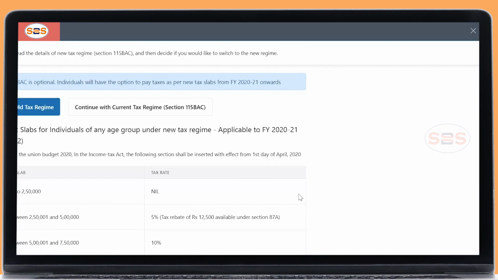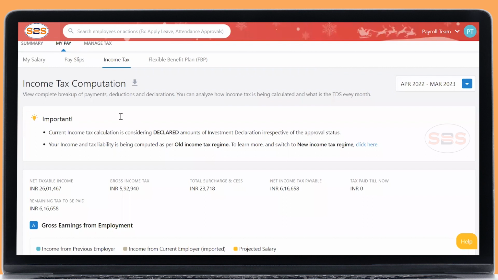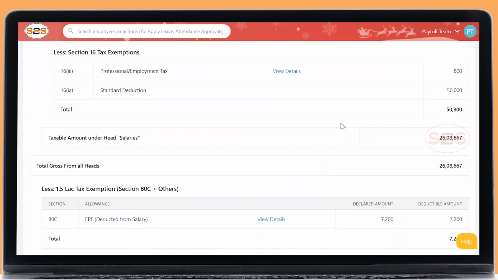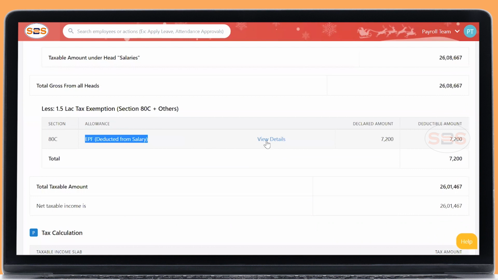This is the total income tax payable without my exemptions. If you see professional tax, whatever is declared from your salary will be auto-projected and exempted, and the standard deduction will be exempted, and EPF, which is deducted from your salary, you can see the breakup also, will be exempted.